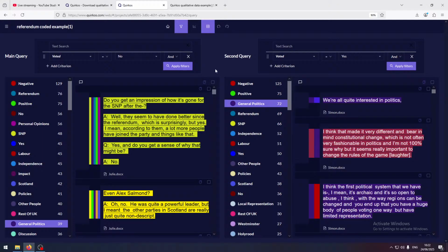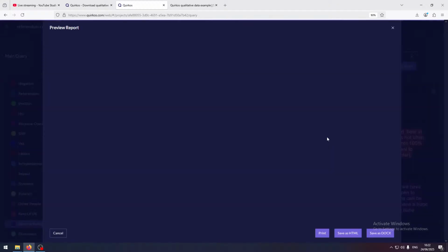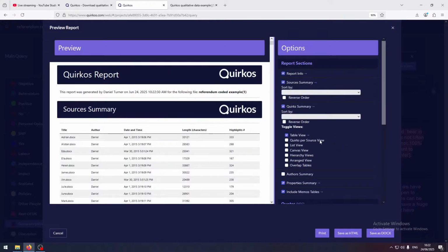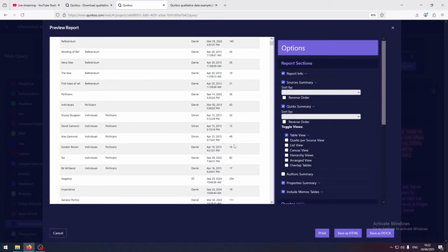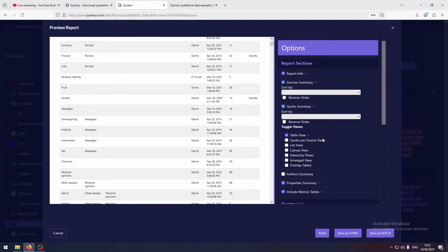I will stop in a minute, but we've also got the report here, and the report will give you a lot of information about all the metadata in the project. So how many codes there are, how many sources there are, how many codes have been done, how much coding has been done on each source. But it will also show you things like queries per source view.